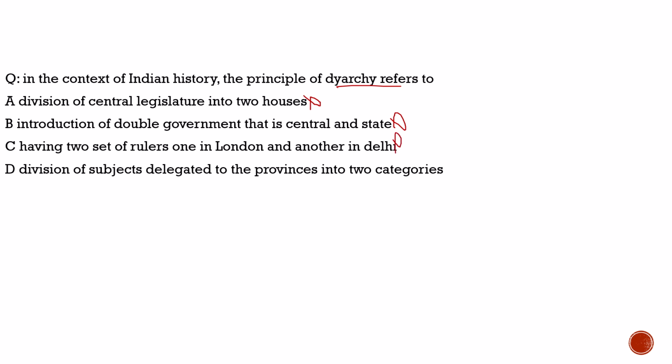Fourth, division of subjects delegated to the provinces into two categories. 100% correct. That is transferred subjects and reserved subjects. It was brought in by the Government of India Act 1919, which brought in diarchy for the first time. The subjects given to the provinces were divided into two categories, one transferred and the other reserved. We did the discussion over that in our previous classes in detail.